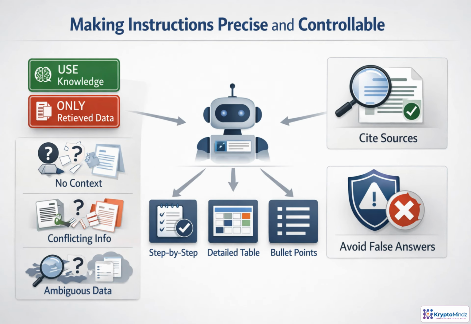Good RAG prompting means setting operating rules, not just asking a question. Specify whether the model can use outside knowledge or must rely only on retrieved content. Define what to do when evidence is missing, ambiguous, or contradictory. Then control the response format, such as a summary, steps, table, or bullets. If the answer must be auditable, require citations. These constraints reduce unsupported guesses and make outputs more predictable.